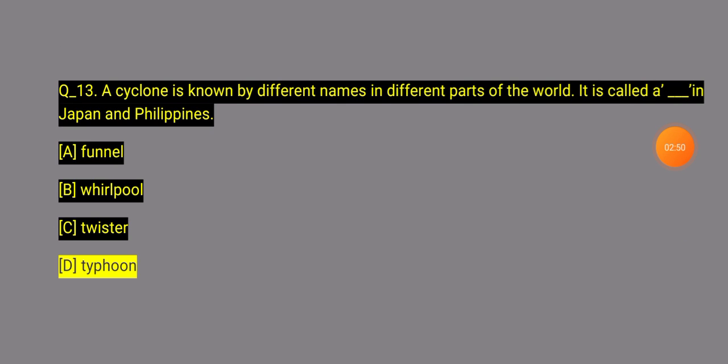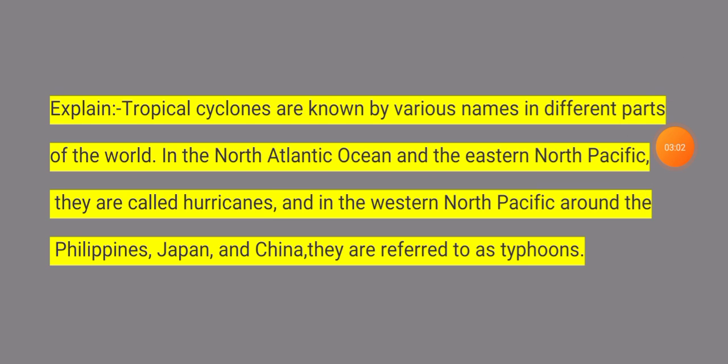Number D, typhoon. A cyclone has a different name in different parts of the world. In Japan and the Philippines, it is called a typhoon. 13 number question explanation: Tropical cyclones are known by various names in different parts of the world. In the North Atlantic Ocean and the eastern North Pacific, they are called hurricanes. In the western North Pacific around the Philippines, Japan and China, they are referred to as typhoons. Next question.